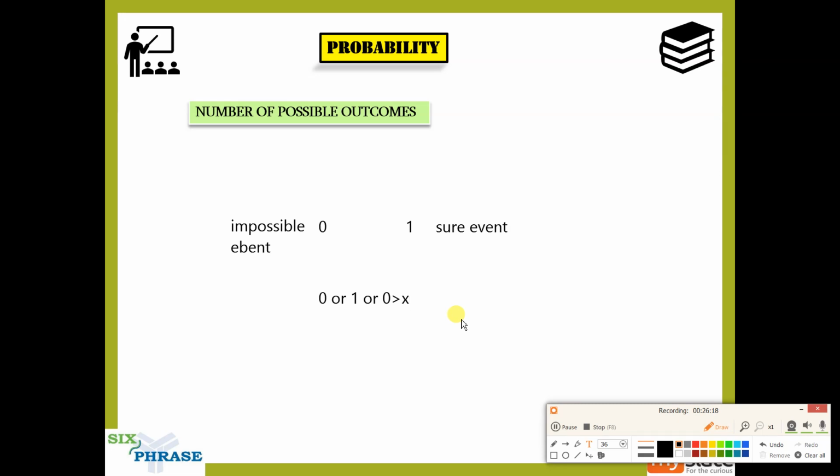and less than 1. So if x is the probability, then it could be 0. So here you could mark this as x equal to 0. So the probability of x is 0, x equal to 1, or the value of x could be between 0 and 1. So this is it, guys. With this understanding we can move on to the next session.